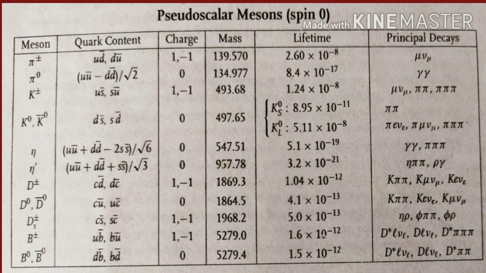Okay, let's come to D mesons. So we have D plus and D minus. These are two particles. D plus has the composition c d bar and D minus has the composition d c bar. These D plus and D minus are antiparticles of each other. Similarly, we have D0 and D0 bar.